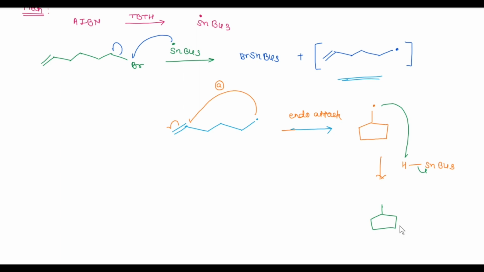As we know, the smaller rings form faster, so in this reaction this product is the major product.